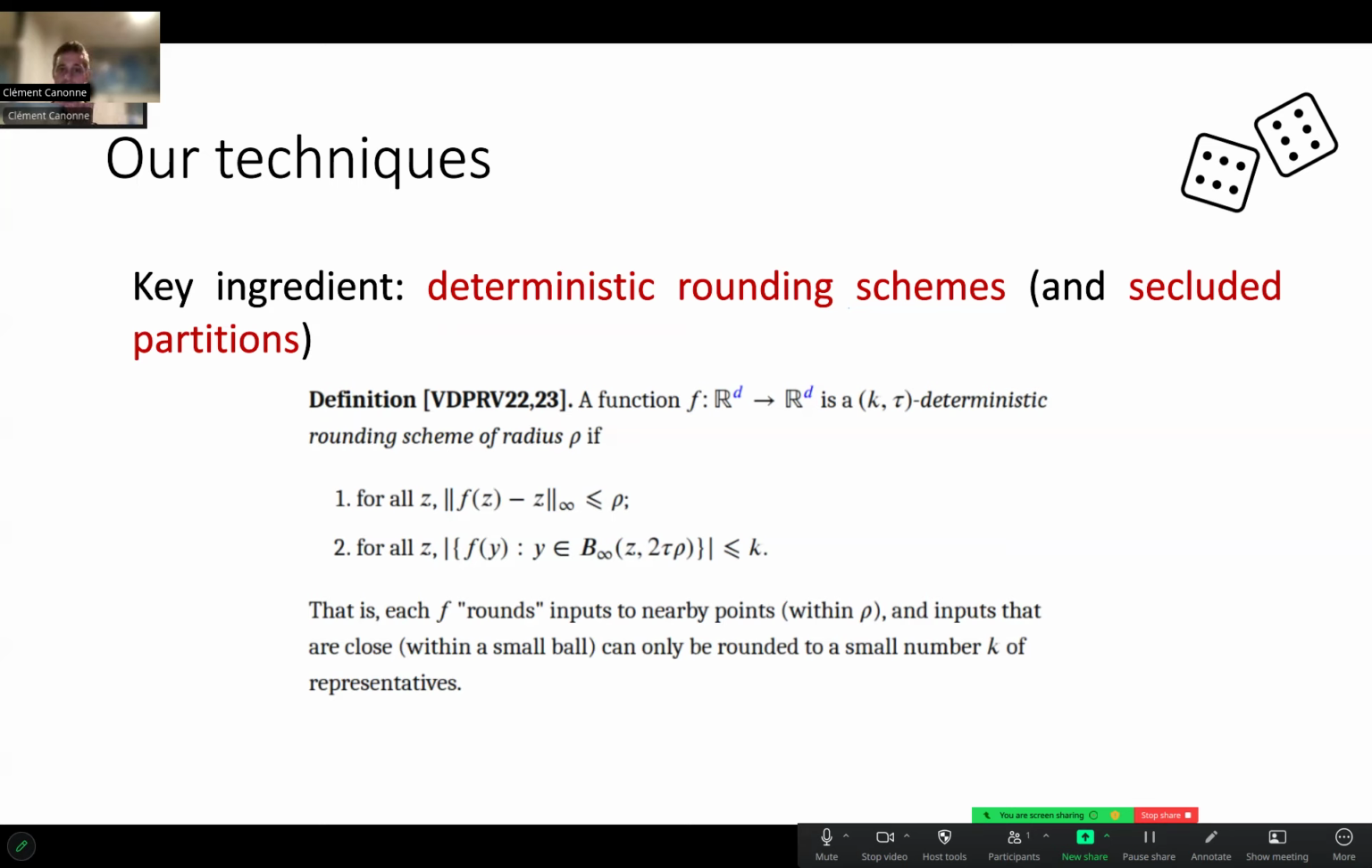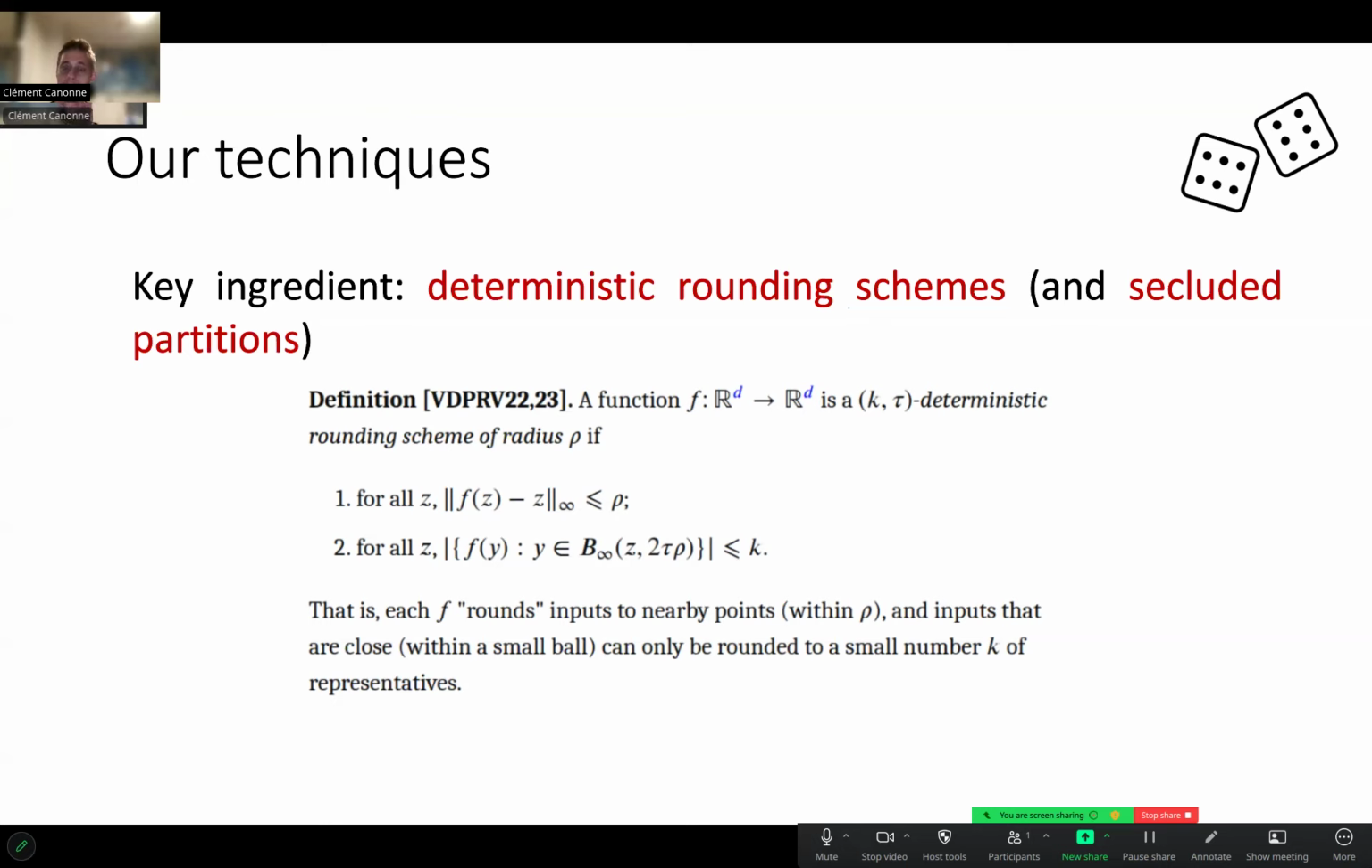So if I look at any L infinity ball around a point z, an L infinity ball of radius that depends on those two parameters, tau and rho, then the points in that ball will not be mapped to too many possible rounding representatives by my rounding scheme. So again, each of those deterministic rounding schemes will round inputs to points that are not too far. So they are rounding to things that are close, but also things that are close can only be rounded to a small number of potential candidates.